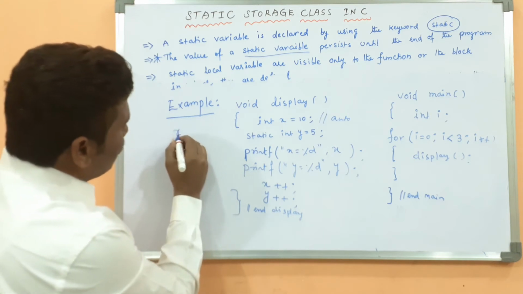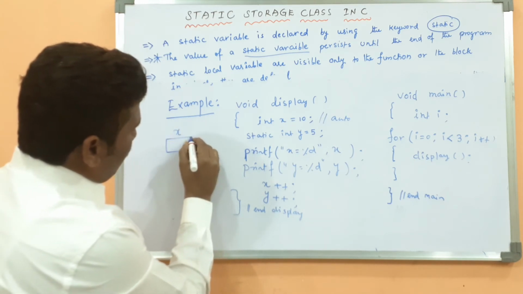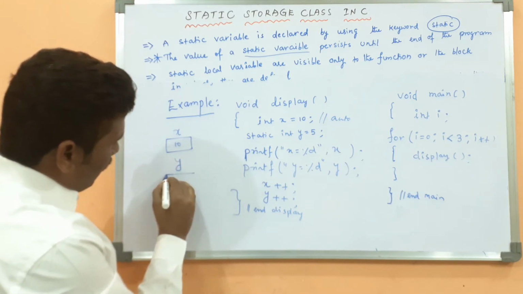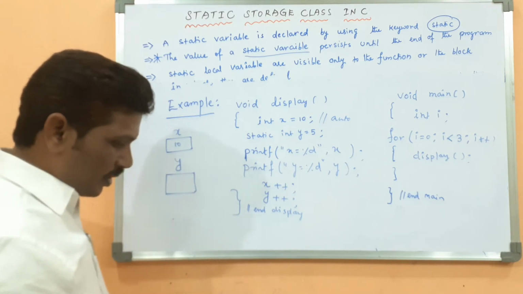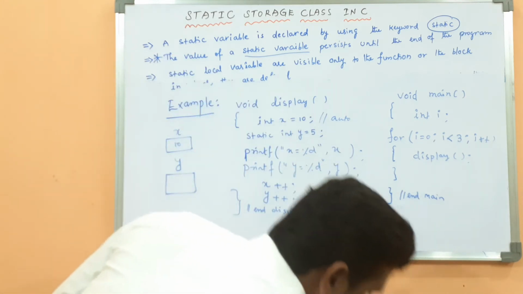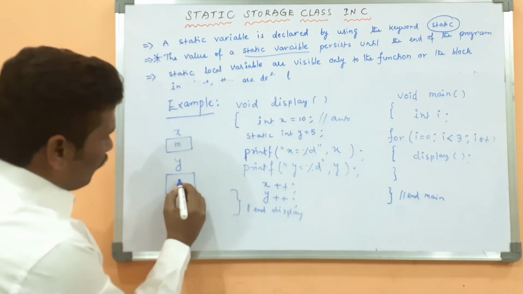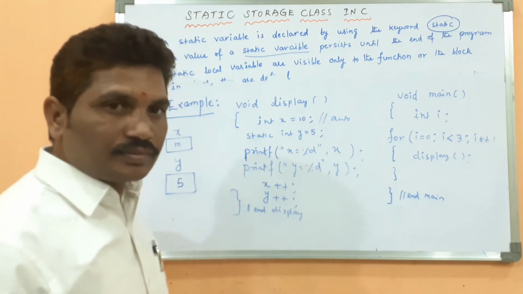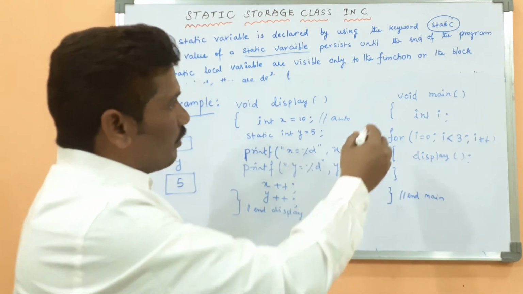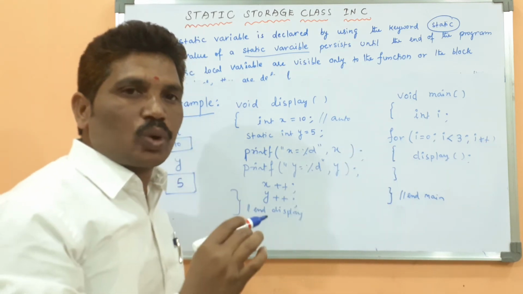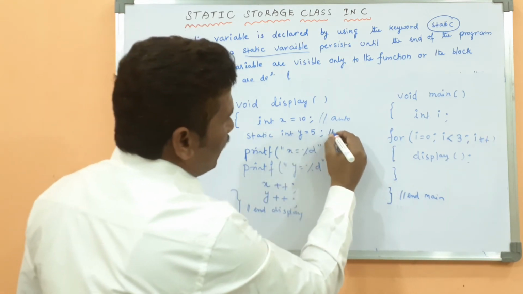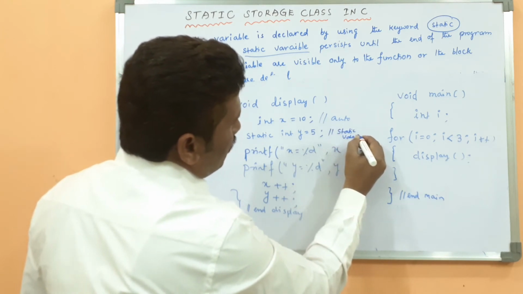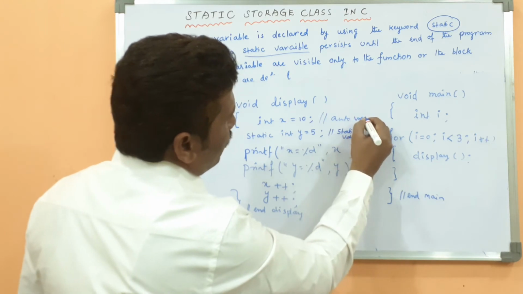The x value is 10, then the y value is 5. Listen, because you know the execution of the program will be like this. This is called the static variable, and this is called the auto variable.